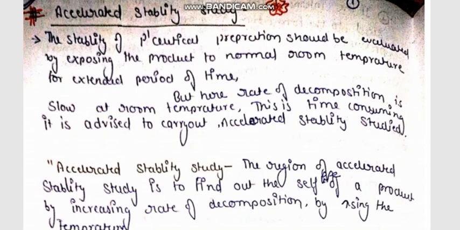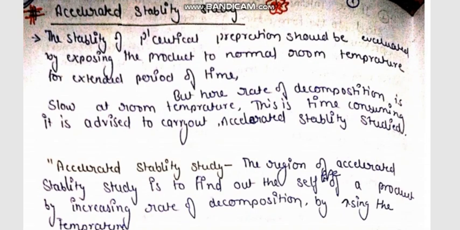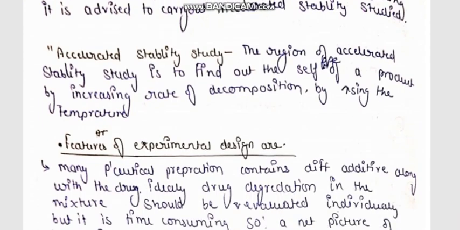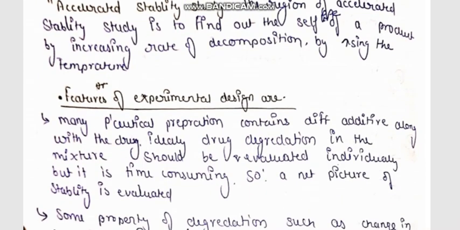The reason for accelerated stability study is to find out the shelf life of a product by increasing the rate of degradation or decomposition by increasing the temperature.